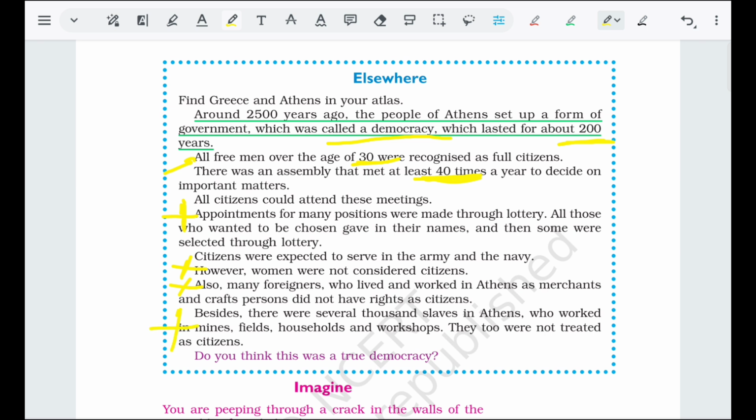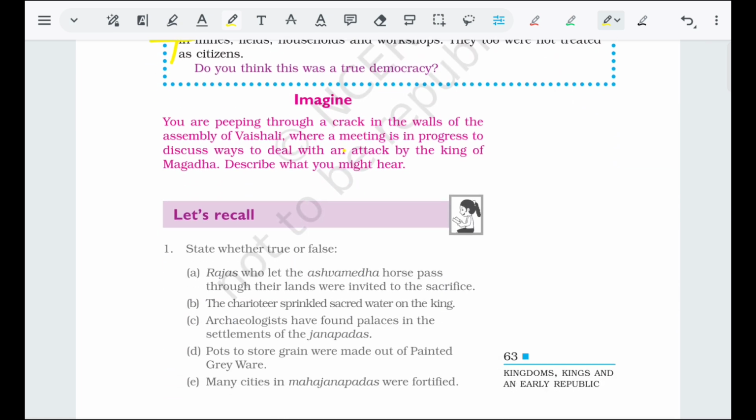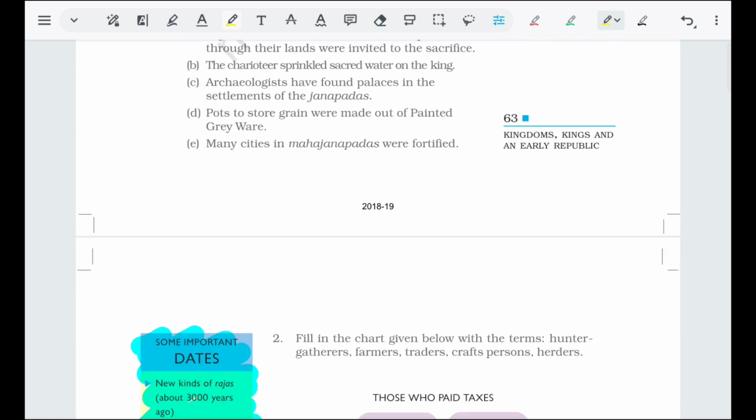So these points are not that negative when you consider that we are discussing a democracy from 2500 years ago, and even in the present day we don't expect these kinds of democracies everywhere in the world. In the whole world there are 197 countries, and many of them, perhaps 20 to 30 or more, do not have democracy till now. For example, China does not have any type of democracy, though it is a developing or developed nation.